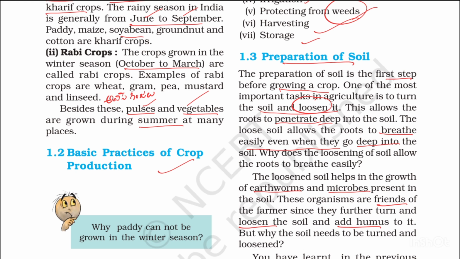Because when the soil is loosened, the roots penetrate deep into the soil, and loose soil allows the roots to breathe easily. If the soil is not loosened, it is difficult to breathe and difficult to penetrate down.